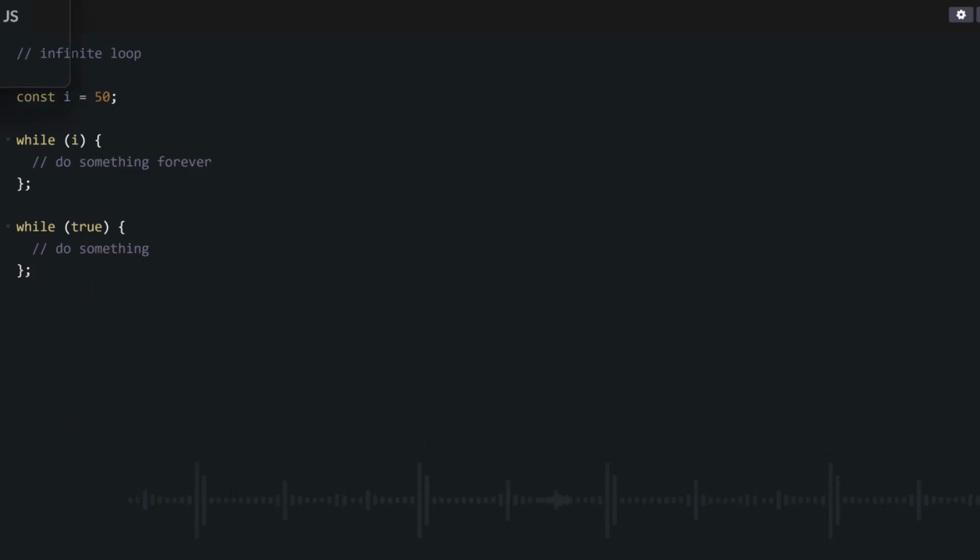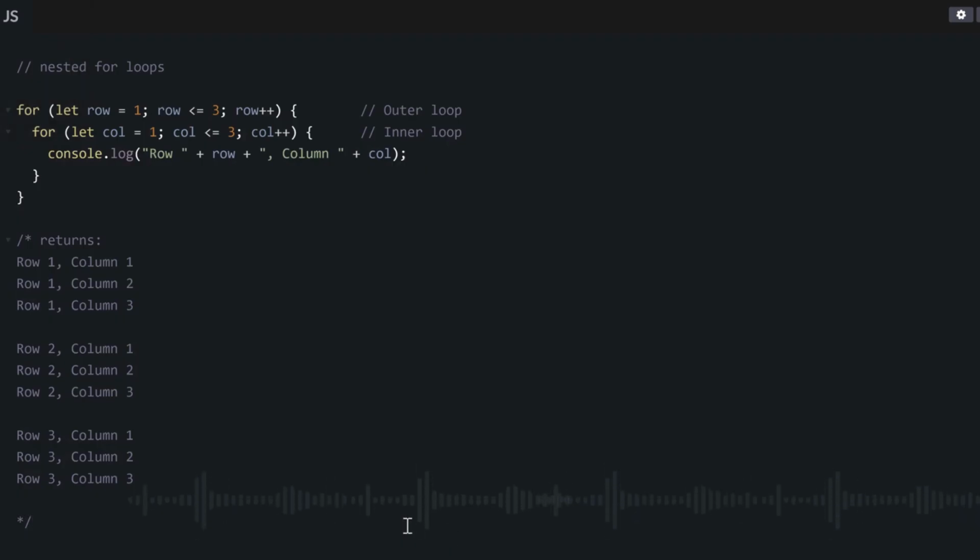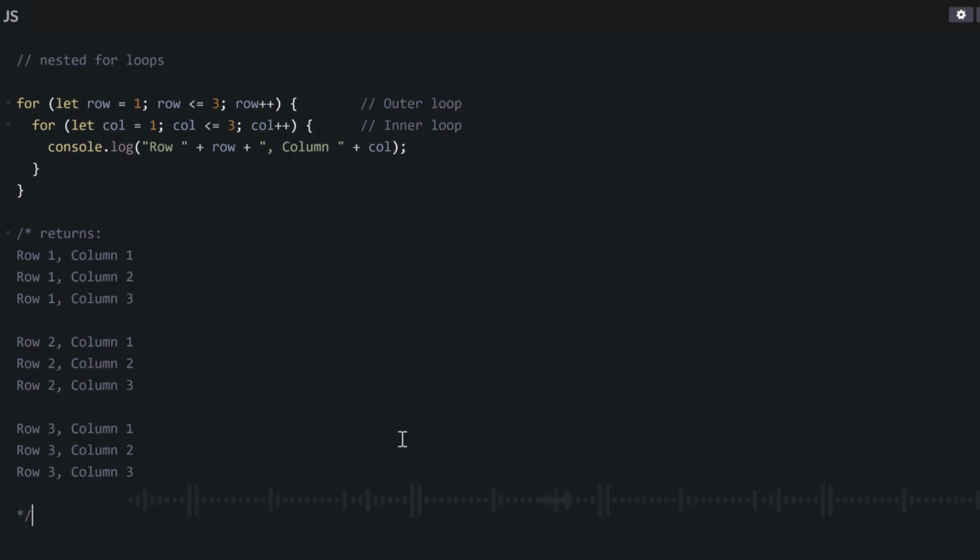Finally, for our loop lesson, we will look at what we call nested for loops. Nested for loops means you write for loops inside for loops, and you can even write more for loops inside for loops, like we do in this example code. For this example code, what we are doing is simple. First of all, we loop 3 times. We loop 3 times in a normal way by setting our initial variable equal to 1.